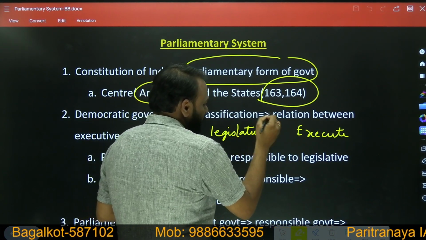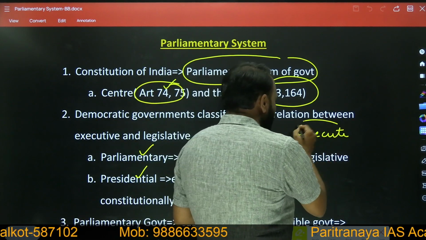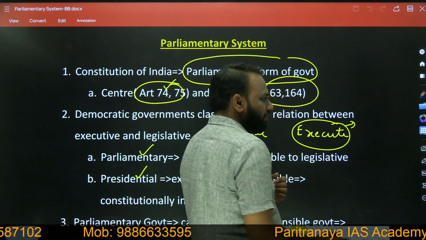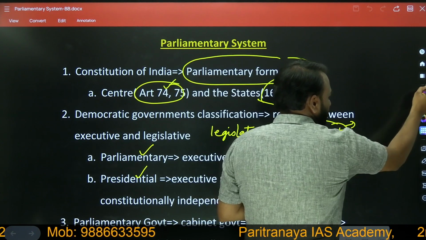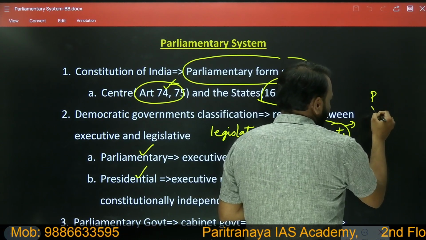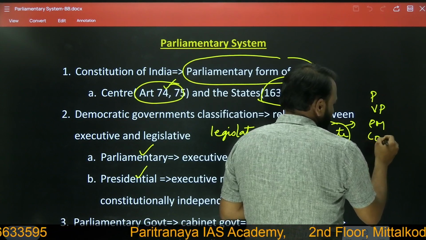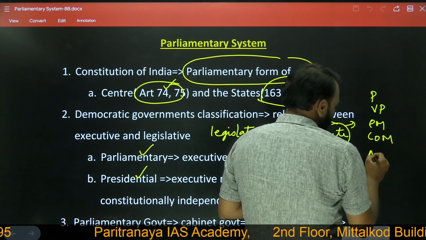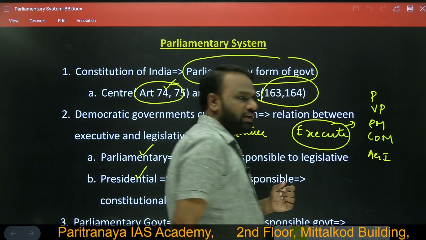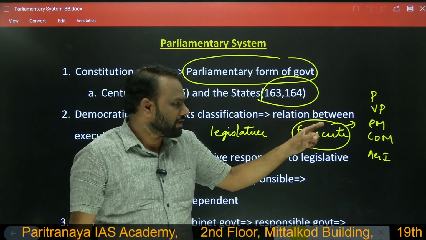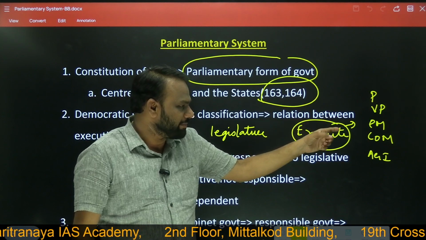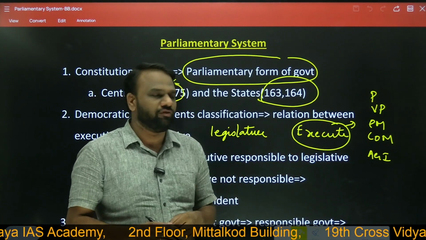When I say executive, what do we understand? Union executive consists of the President of India, Vice President of India, Prime Minister, Council of Ministers and Attorney General of India.